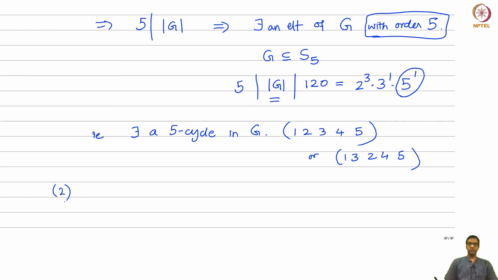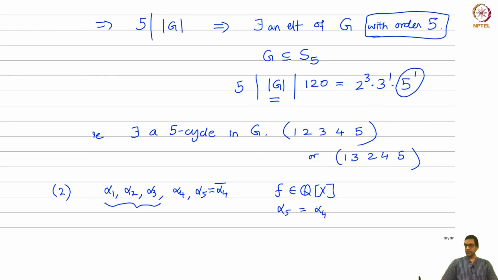Now there is a second observation which comes from the fact that it's got exactly 3 real roots and 2 roots which have non-zero imaginary part. Okay, now look at these two roots, alpha 4 and alpha 5. If I have a polynomial with real coefficients, so in this case rational coefficients, so certainly real coefficients, then its roots occur in conjugate pairs, right? So here these 3 are of course already real, and the other 2 which are not real must be conjugates of each other, right? So alpha 5 must actually be the complex conjugate of alpha 4.